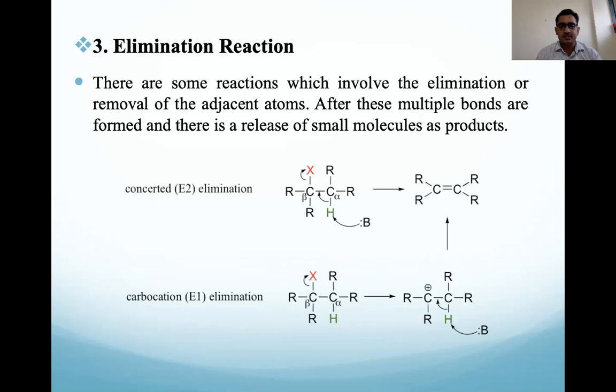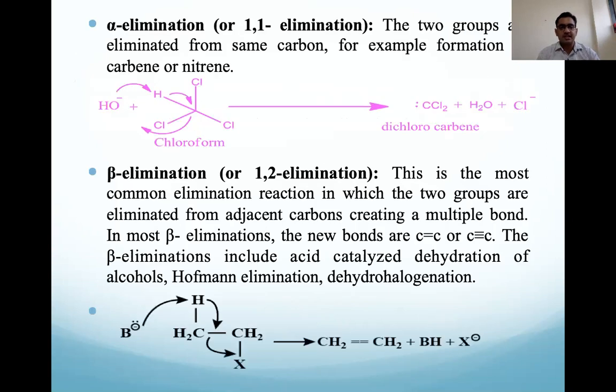But we are discussing eliminations. There is alpha elimination, where the eliminated group and the abstracted group are both on the same carbon. Here hydrogen is abstracted and a chlorine group is removed from chloroform, and we get dichlorocarbene as the product. This is alpha elimination, or 1,1-elimination, meaning the proton is abstracted on the same carbon as the leaving group.